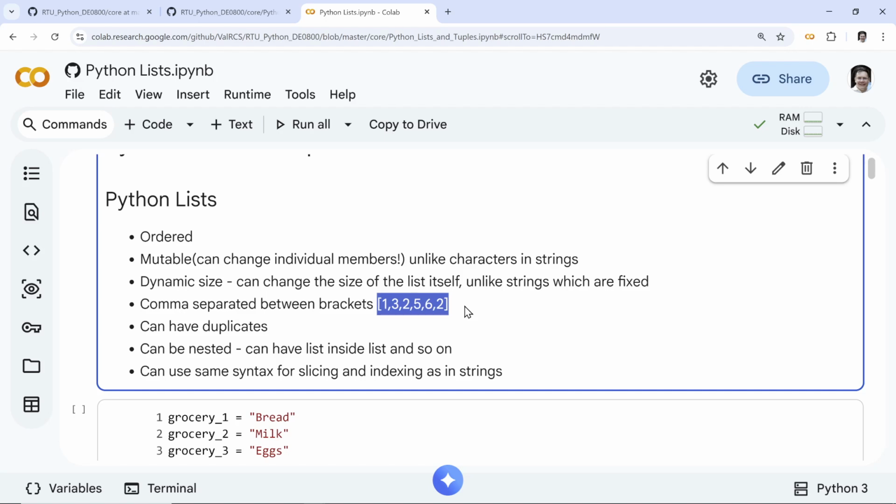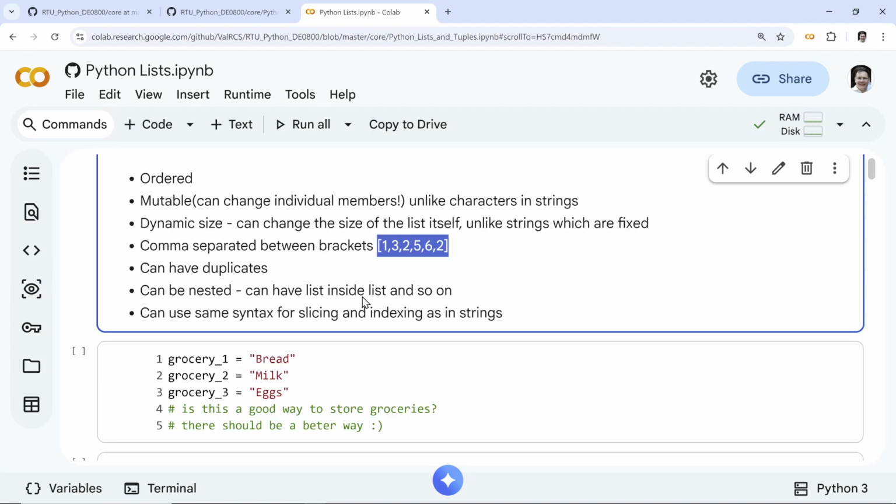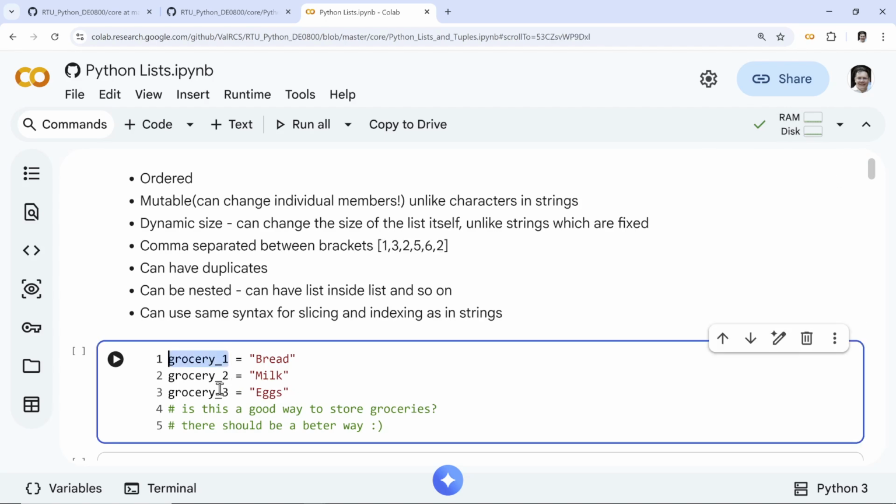So again, let's start with why we actually need this type of structure. A small, tiny example. We have some items for grocery shopping and we would have to make new variables: 1, 2, 3. Is this a good way to do it? Well, for 2 items, maybe you can still survive. For 3, okay. But if you have 15 items, you have to make 15 variables. Not a good way of working and certainly not something you want to do for 100.